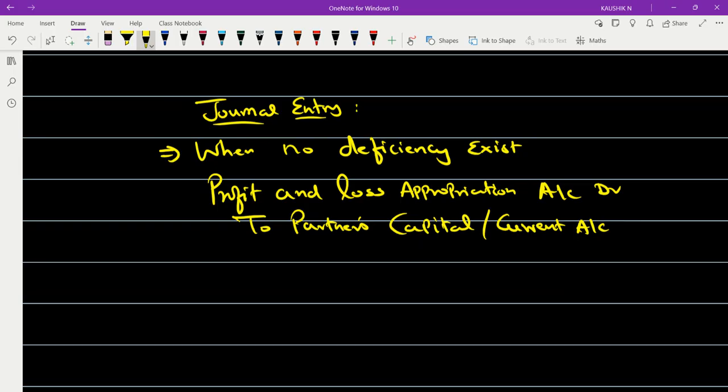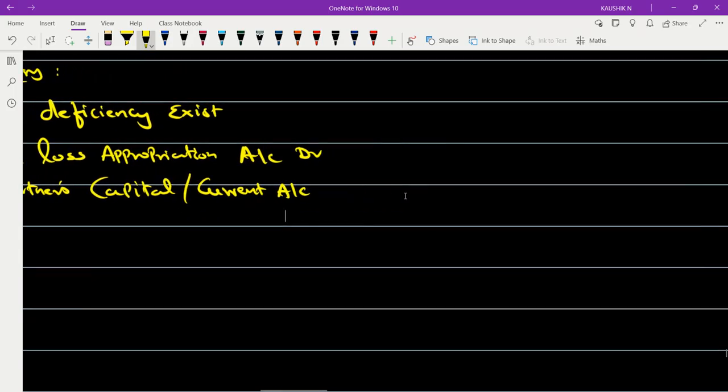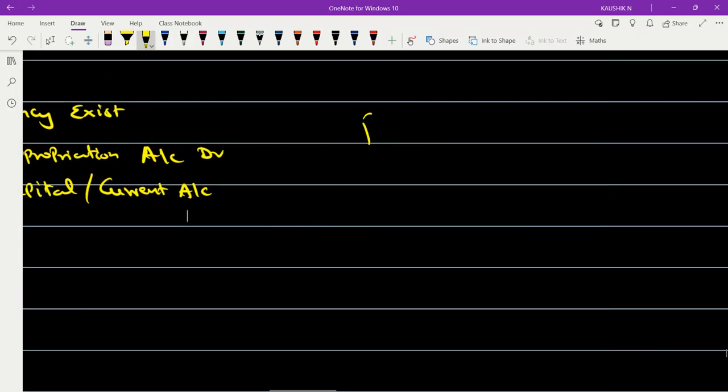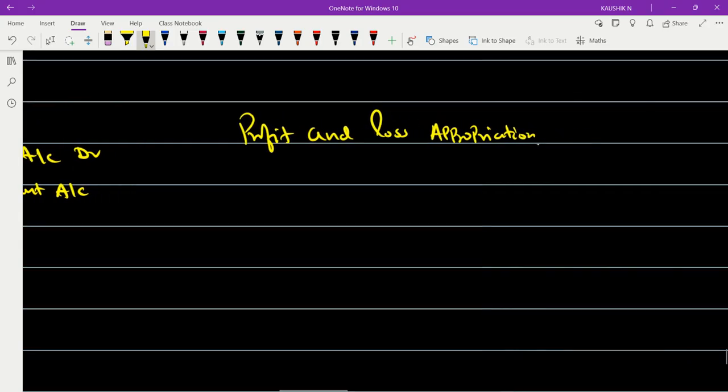If we keep this journal as the base, what are we going to do? Whatever needs to be fitted for that problem, we are going to fit it. So the profit and loss appropriation account, this account is not going to have any change. So the entry will be: profit and loss appropriation account debited.